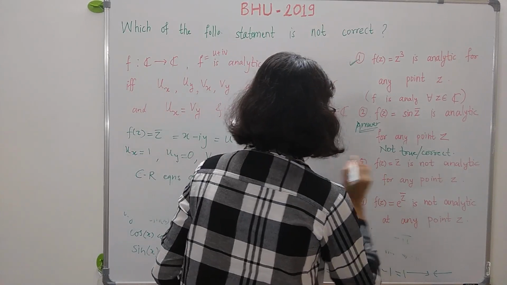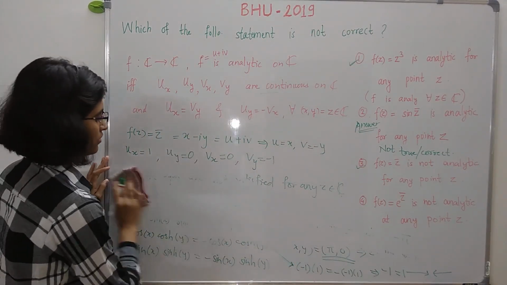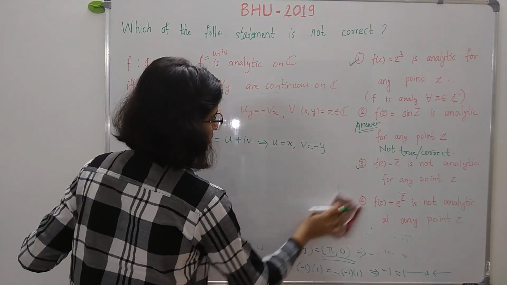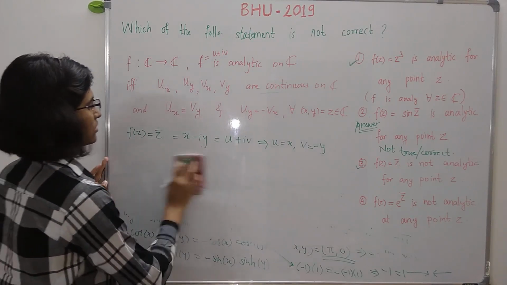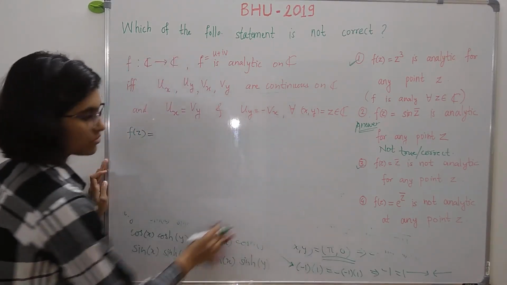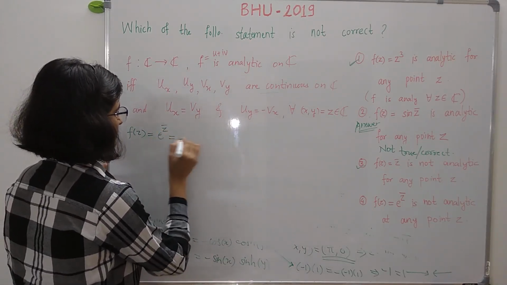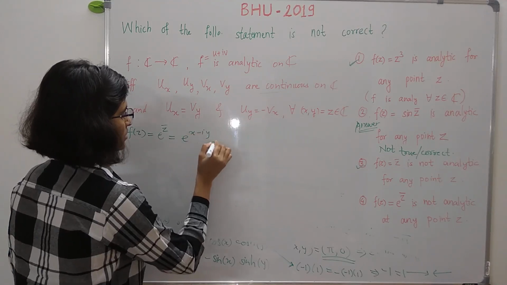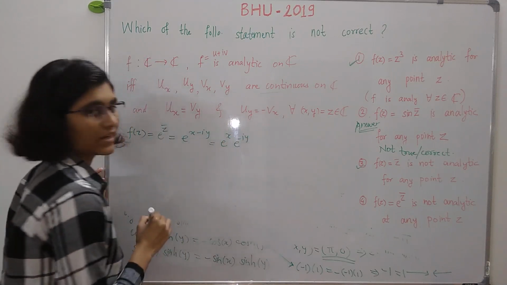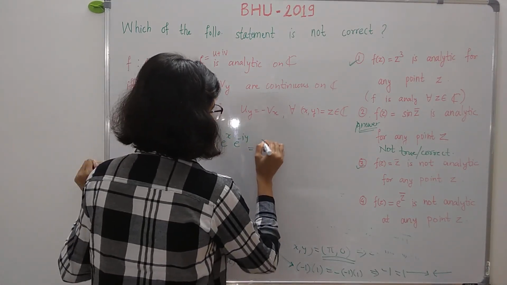That means it is not analytic for any point z. Hence this is true. Now similarly look at the function e raised to z bar. Here also we have to write the real and imaginary parts of this function. So this is just equal to, replace this z bar by x minus iy. This is clearly e raised to x into e raised to minus iy, right, by the rules of exponents.